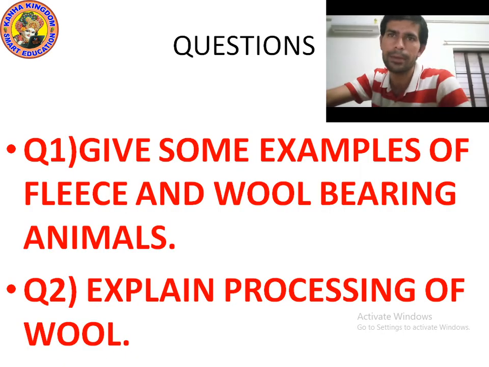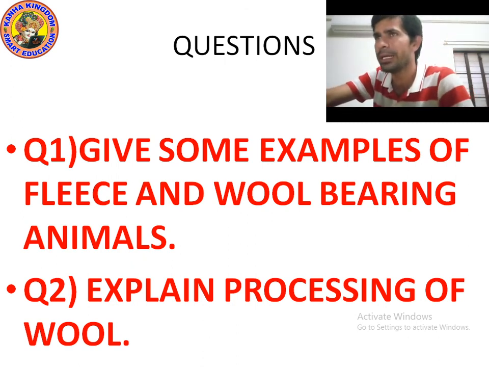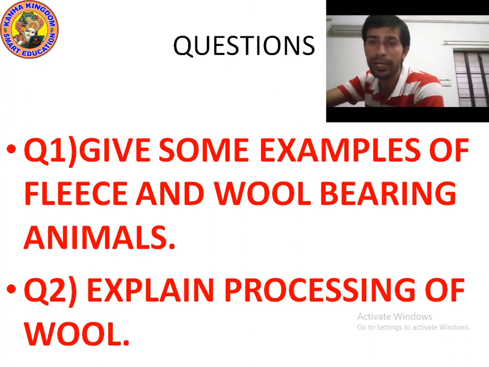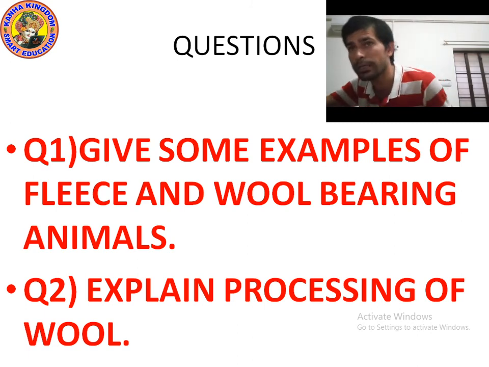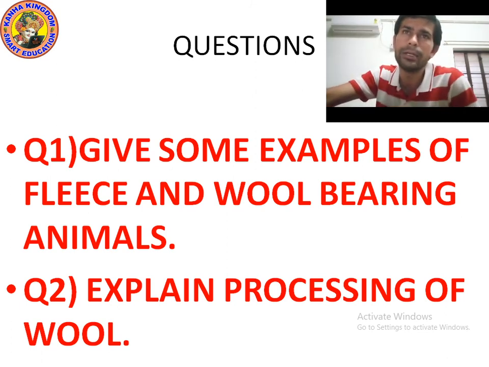Okay kids, it's time to ask questions. Question number 1: give examples of fleece and wool bearing animals. Fleece and wool bearing animals like sheep, goat, camel, etc. bear 2 types of hair: coarse hair and fine soft hair. And what is the meaning of fleece? The fine soft under hair of animals like sheep and goat is called fleece.